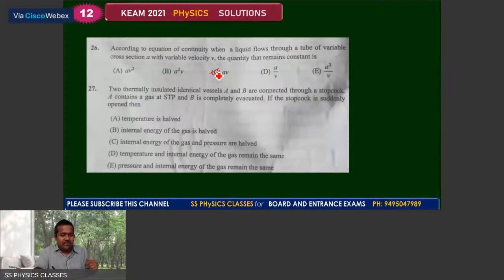Number 27. Two thermally insulated identical vessels A and B, and keep in mind the thermally insulated, are connected through a stopcock. A contains the gas at TP and B is completely evacuated. If the stopcock is suddenly opened, into the evacuation there the pressure becomes zero, and hence keep in mind